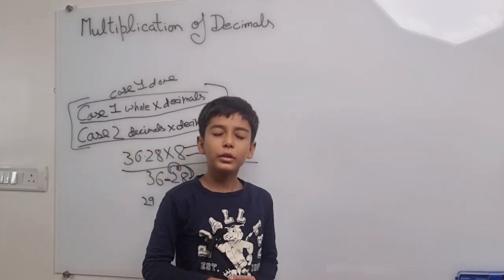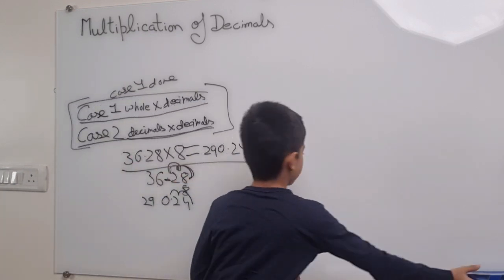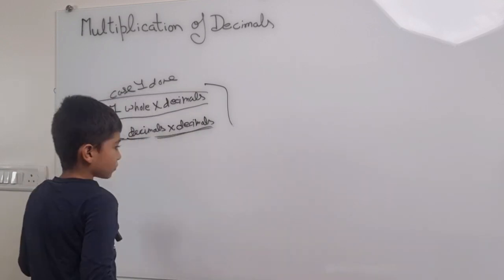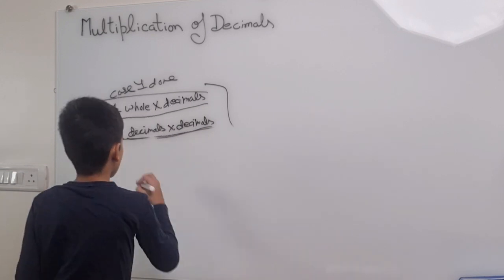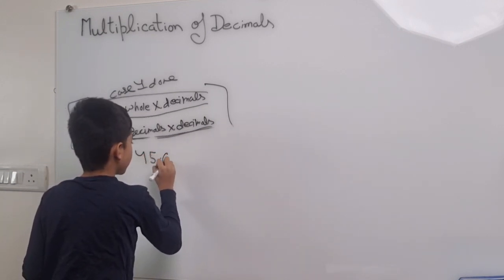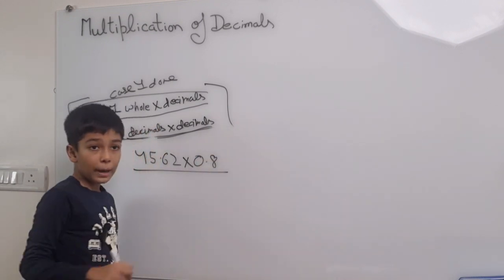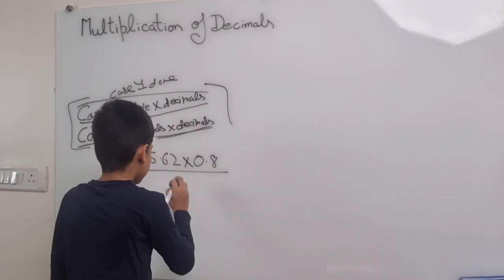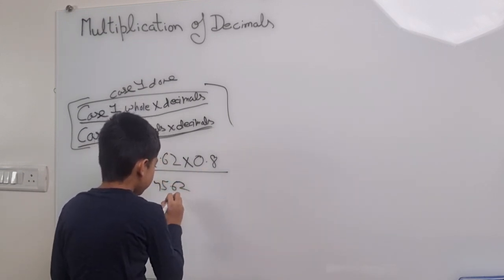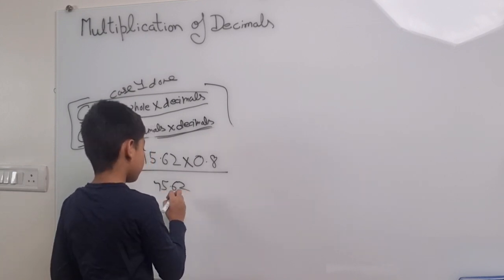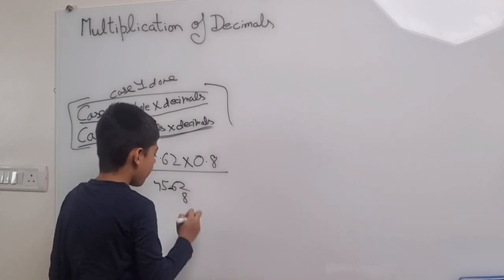So now we will do case 2, which is decimals multiplied by decimals. So the second example is 45.62 multiplied by 0.8. This is the example. So let's put it in columns. 45.62, and now multiply by 0.8.